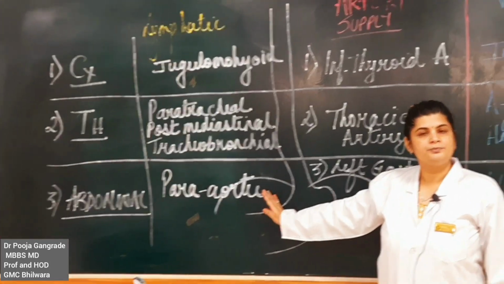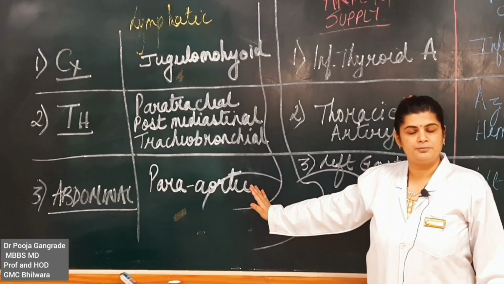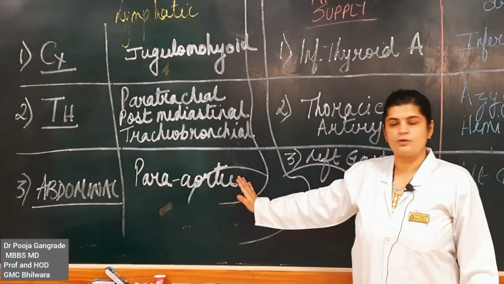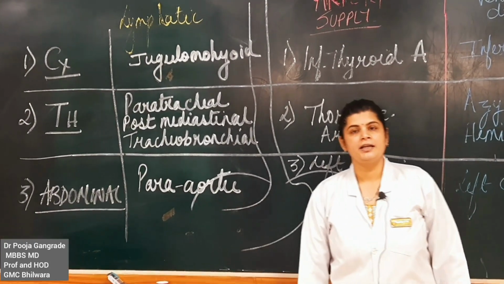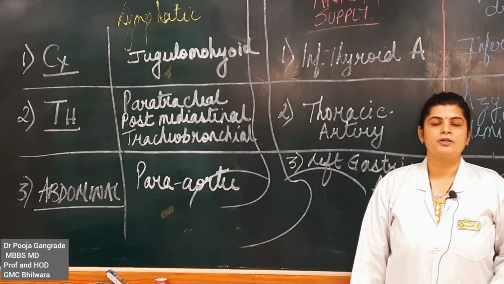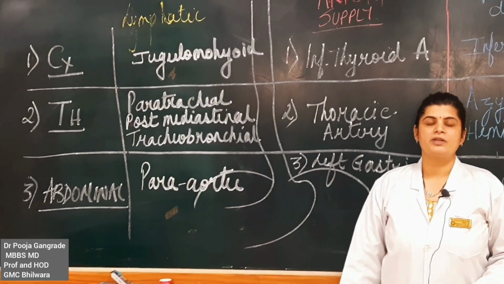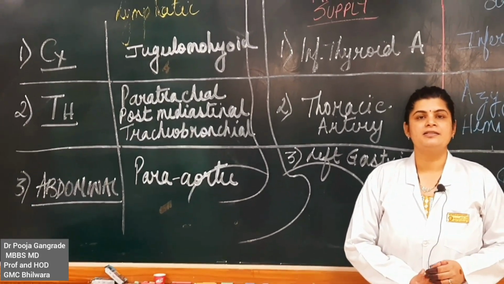Coming down to the abdominal part of the esophagus, it shall drain into the para-aortic group of lymph nodes. The para-aortic are the ones which are draining the celiac part.